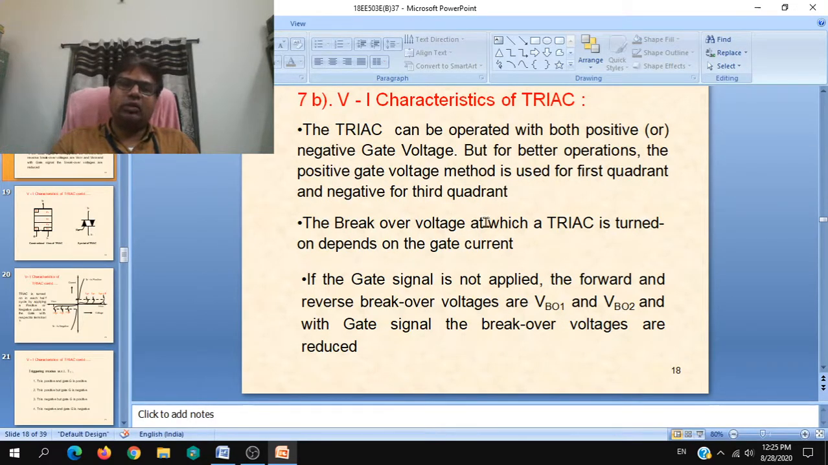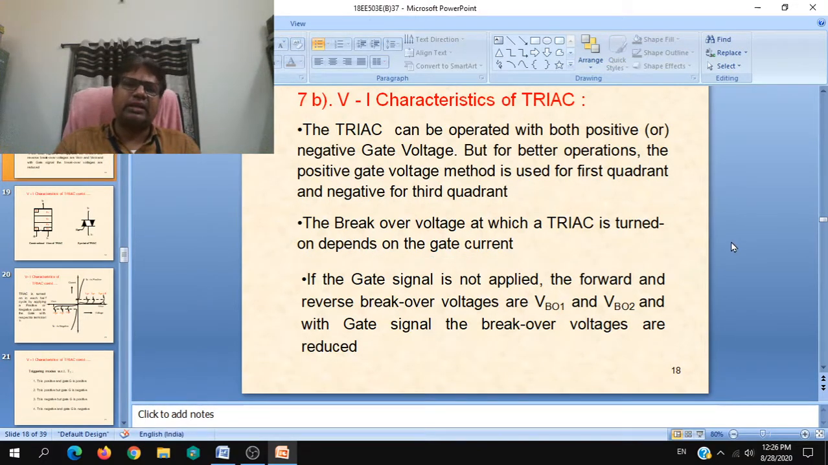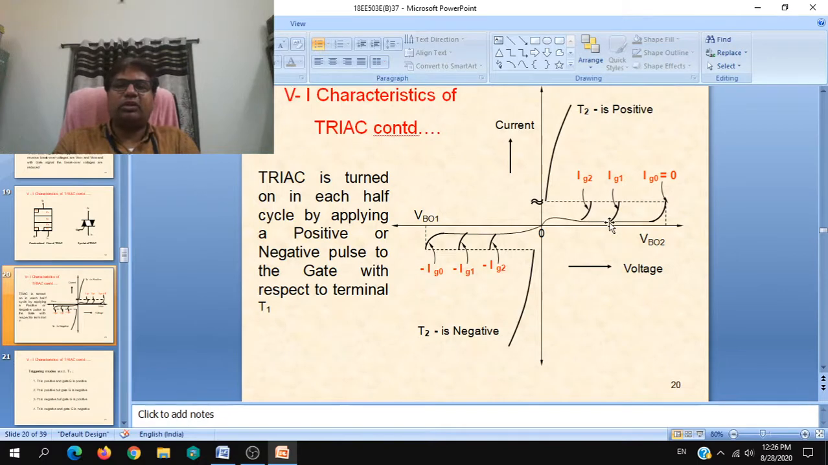The breakover voltage at which a triac is turned on depends on the gate current, obviously, just similar to SCR. If gate current is not given, forward breakover happens at higher voltages. If the gate signal is not applied, the forward and reverse breakover voltages are as shown in the figure. VBO1, VBO2. So now come to the characteristic.